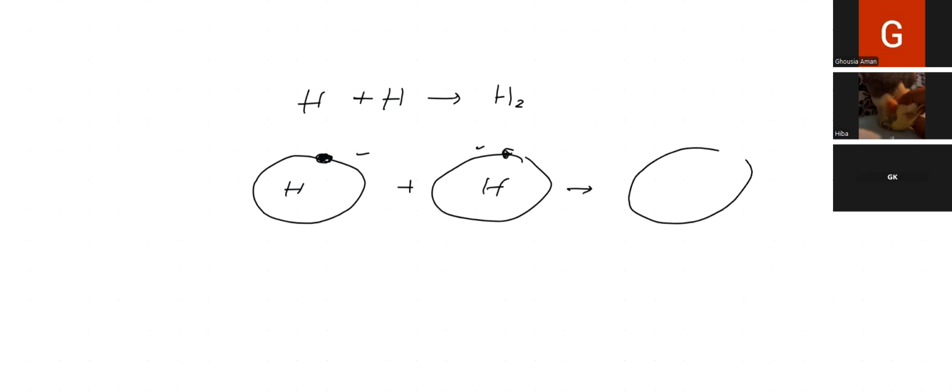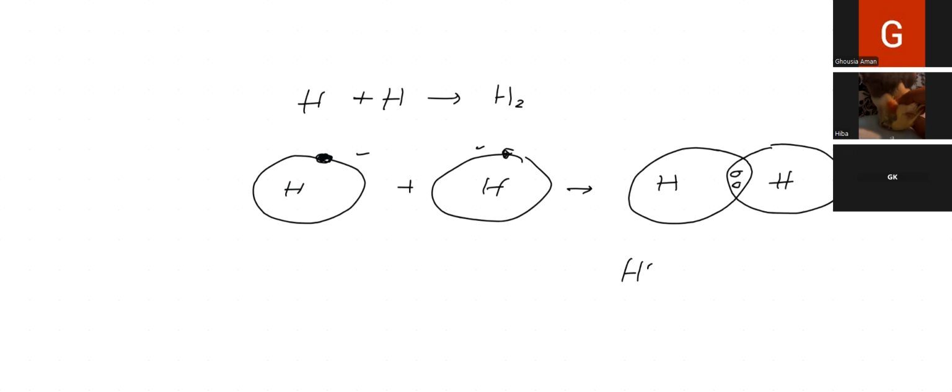So they share the electrons like this. This hydrogen's 1 electron is shared with this hydrogen's 1 electron. So this hydrogen is now getting 2 electrons in the first shell, and this hydrogen is also getting 2 electrons in the first shell.